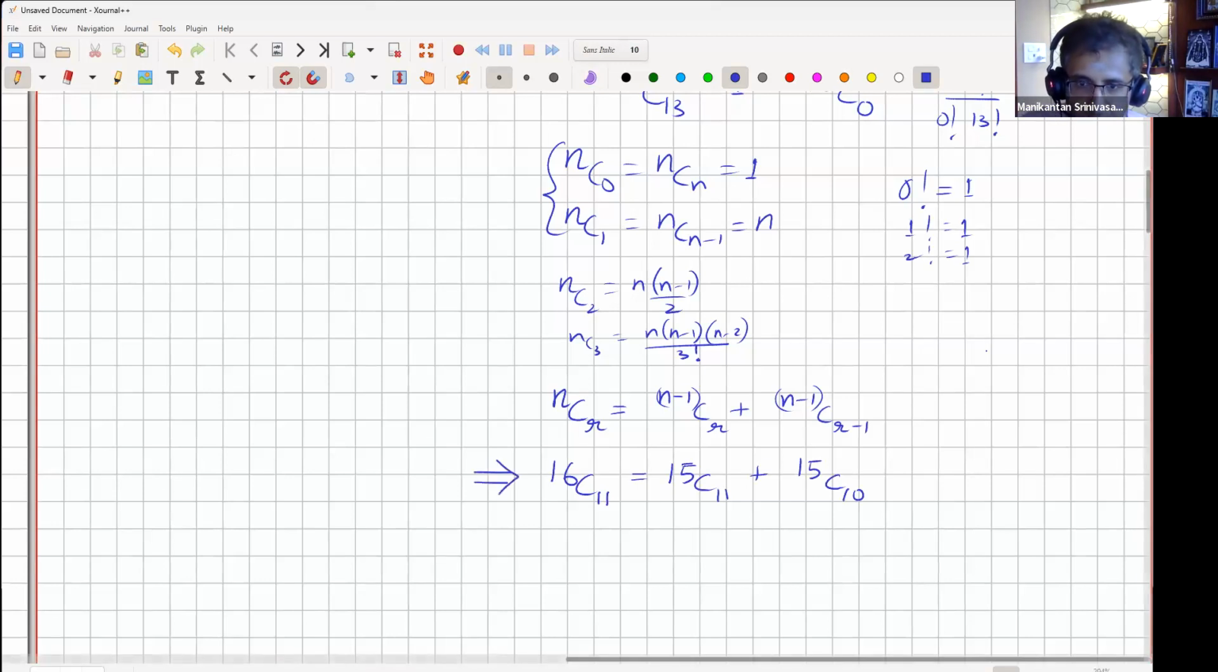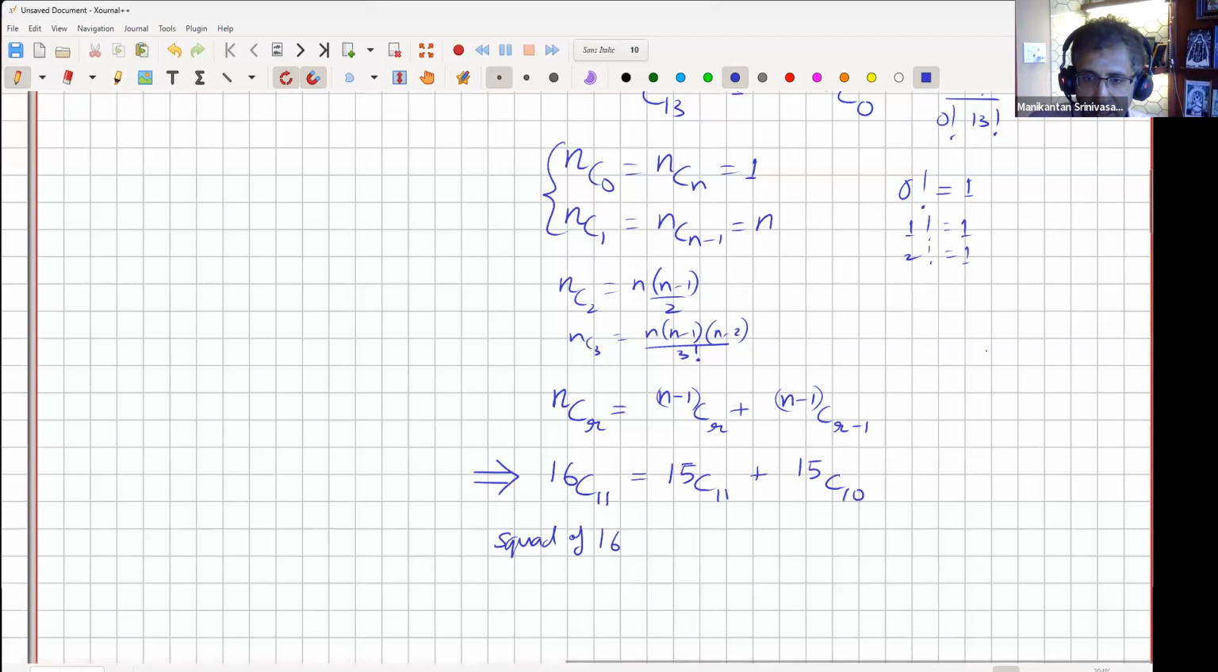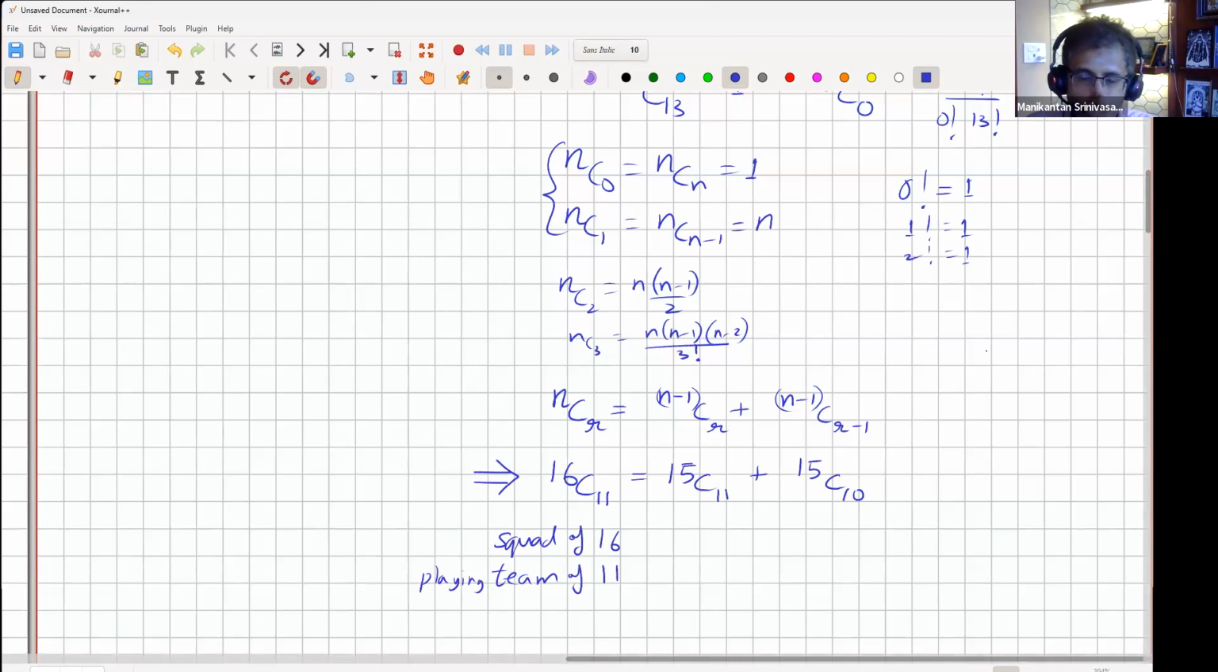It's easier to understand. So I have a squad. In any sport, you have a squad. Let's say it's cricket, right? So you have a squad of 16. But I have to select a team of 11, because not everyone will be in the playing 11, right? So playing 11, they say in cricket. So it's a playing team of 11. Of the 16, I have to select 11.